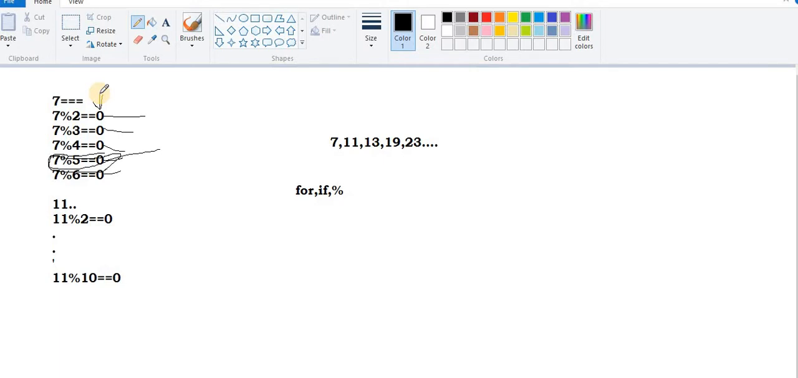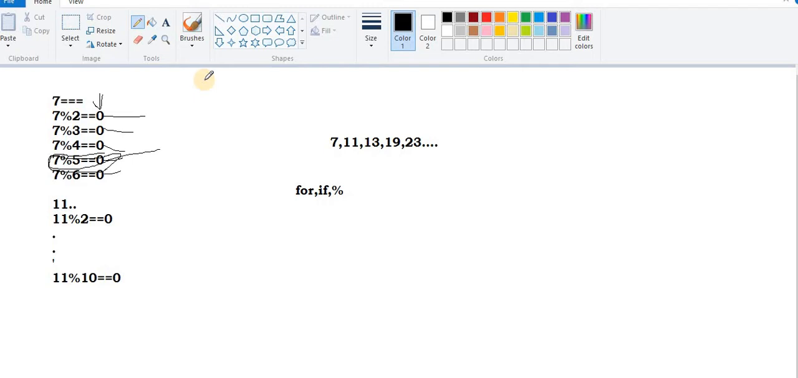If anywhere throughout this iteration from 2 to number-1 this condition is true, that number can never be a prime number. So first we have to iterate through this loop, and inside the loop you perform your logic, that is the if. If your if condition is true anywhere inside that for loop, that number can never be a prime number. But how will you understand whether this condition was true or not? That is the main concern over here.